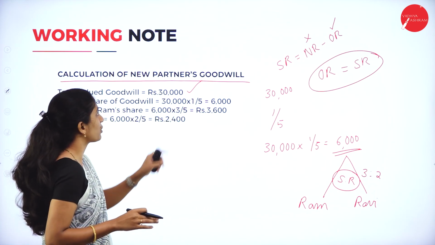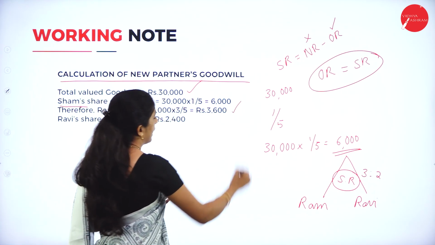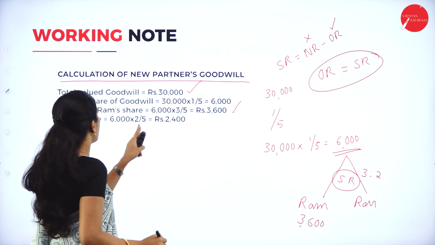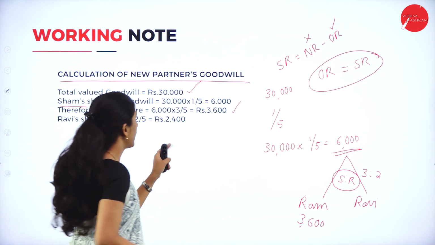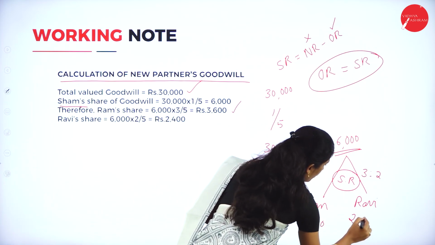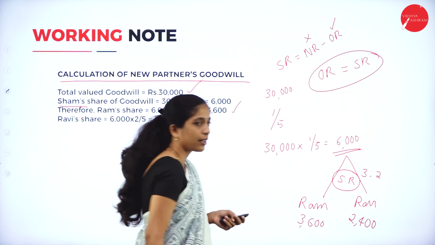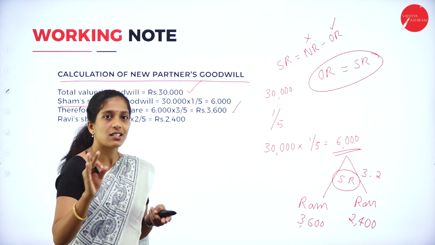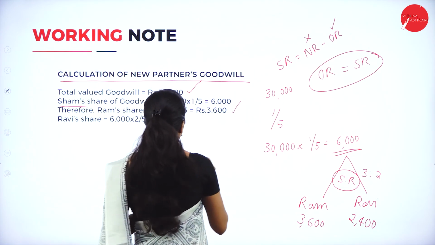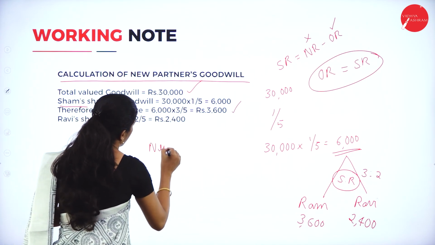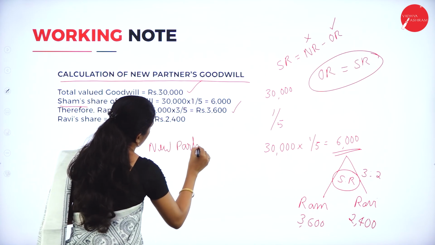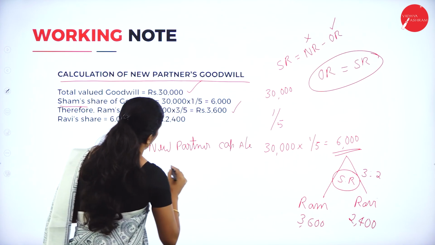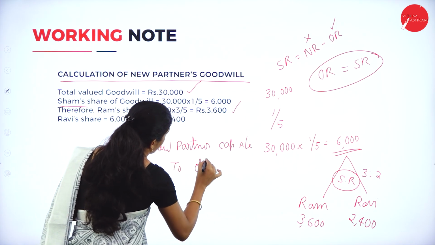Now distribute this 6,000 in the 3:2 ratio. So 6,000 into 3 by 5: Ram will get 3,600, and Ravi will get 6,000 into 2 by 5, that is rupees 2,400. Clear? So this is how the goodwill is valued in the firm, and the journal entry remains the same: new partner's capital account to old partners' capital account.